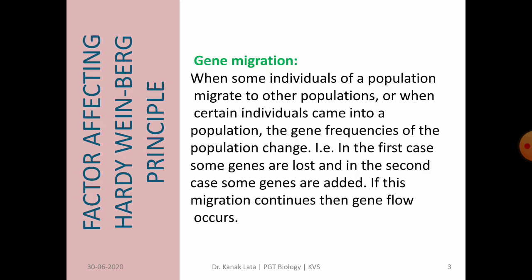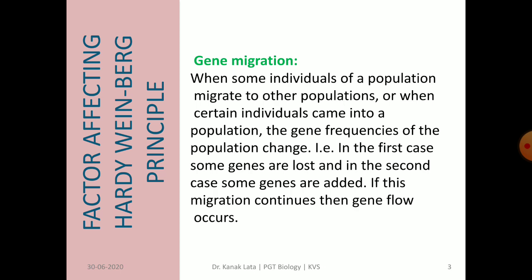Now let us see what are the factors that affect the Hardy-Weinberg principle. There are several factors. One by one they will be discussed here. First factor is gene migration. Gene migration means shifting of individuals from one population to another population.